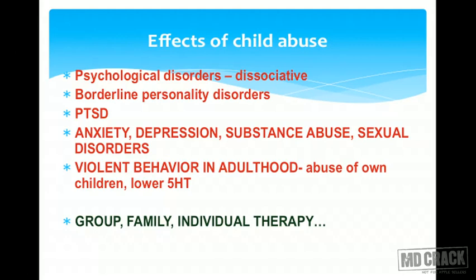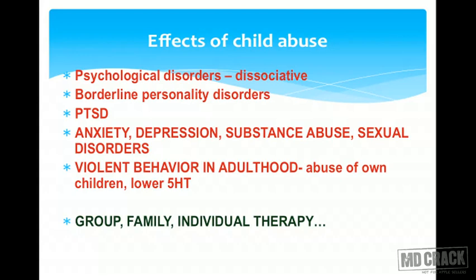The effects of child abuse are serious. There may be psychological disorders. Various dissociative disorders can manifest due to the child abuse. Borderline personality disorders, there is a susceptibility to this. There is susceptibility to post-traumatic stress disorders, anxiety, depression, substance abuse, and sexual disorders.